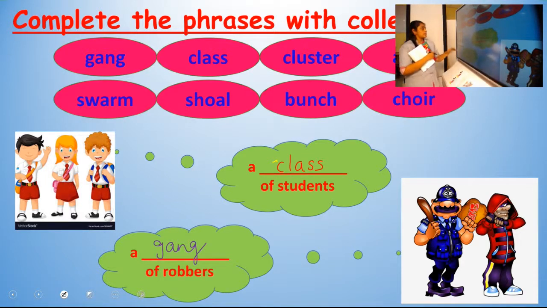So the first question, it's about a group of people, a dash of students. We use the collective noun, a class of students. Next question, a dash of robbers. We use the collective noun, a gang of robbers.